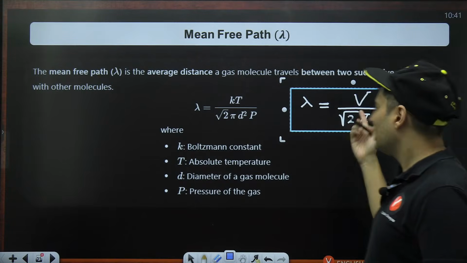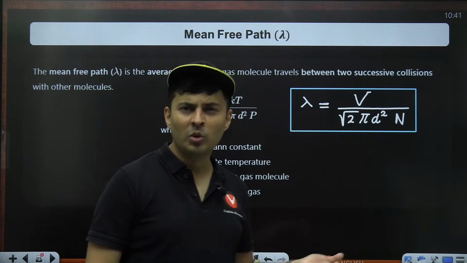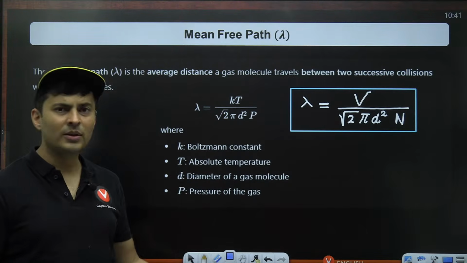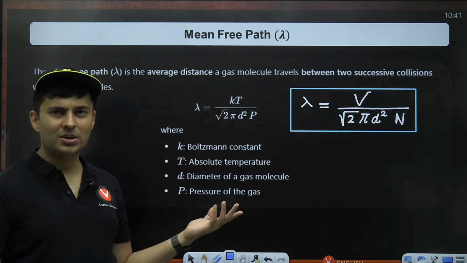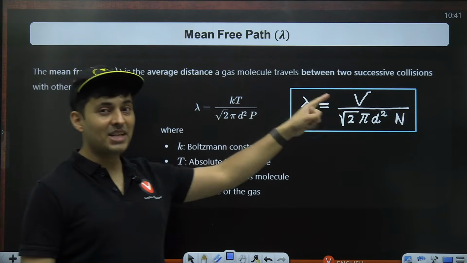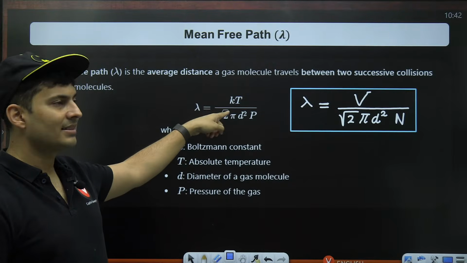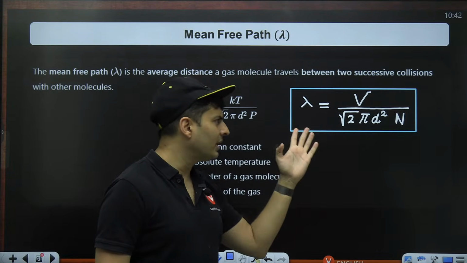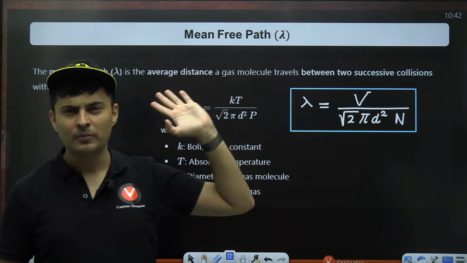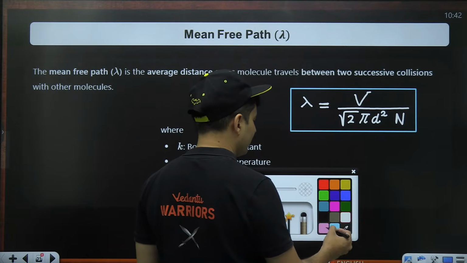Now, if you use the gas law and you write the number of molecules in terms of moles, convert it into Avogadro number, and use the gas constant, convert it into the Boltzmann constant, then you will get this weird relationship. Sometimes in questions where temperature is involved, you will need this. But if temperature and pressure are not involved, then 90% of the time this formula will help you.